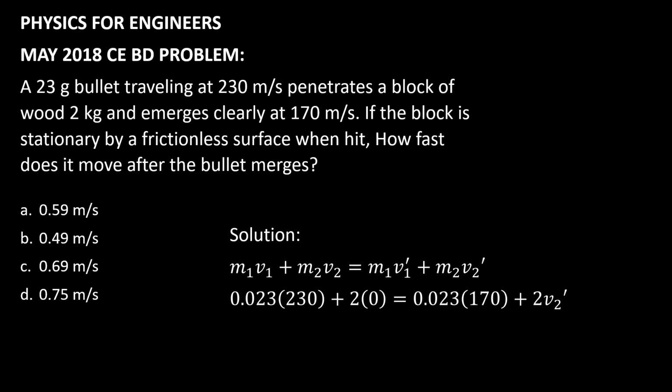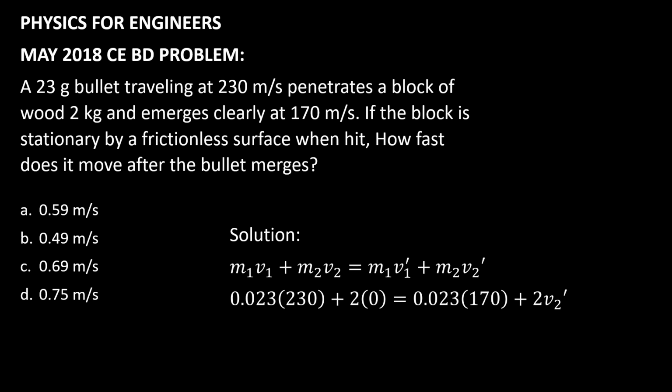Before having our final answer, v2 prime means it is the velocity of the block of wood right after the collision. Originally, the block of wood is stationary, its velocity is 0. Now what will happen right after the collision? There will be a velocity value now for the block of wood, because it tends to move because of the collision.